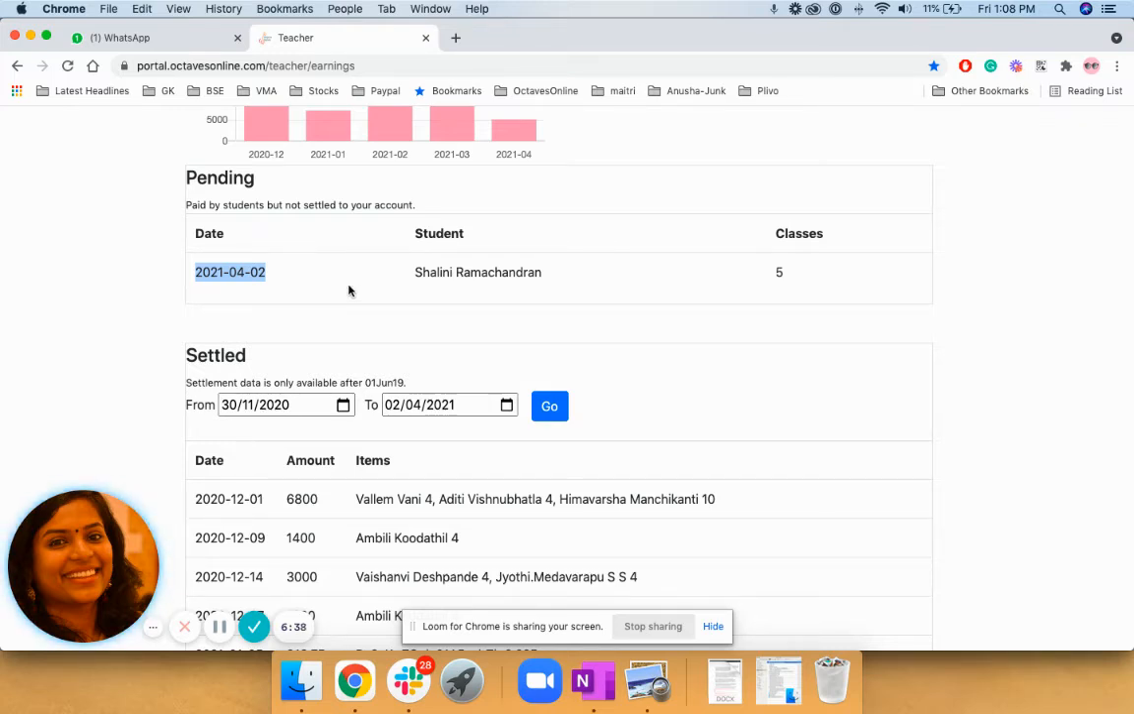We ensure that we make the full payment as committed, and we also do a prepayment. If the student purchases 5 classes, we don't wait until you complete the classes, we pay it upfront. So I request you to mark the attendance correctly so that you can start the classes correctly with the students.